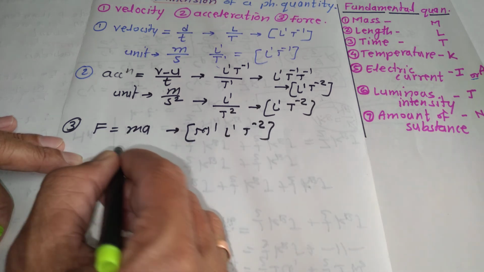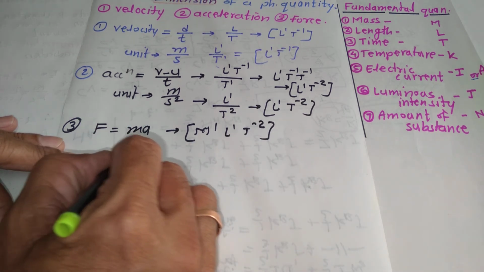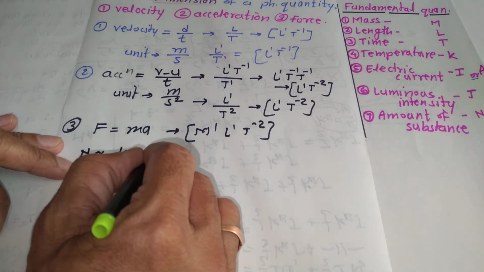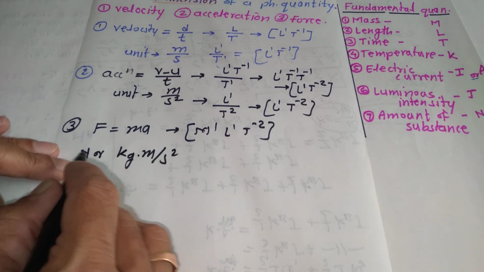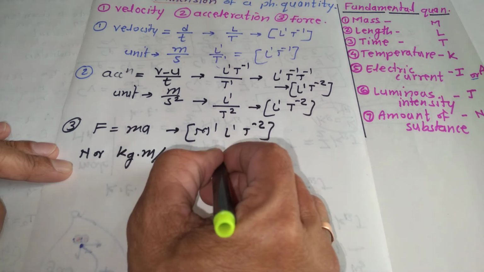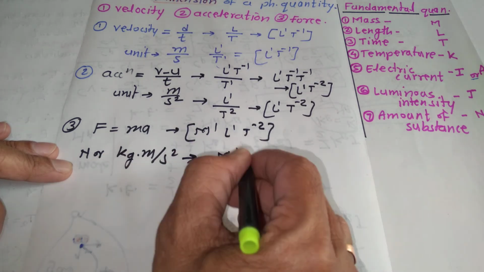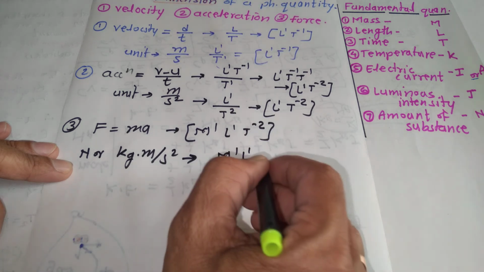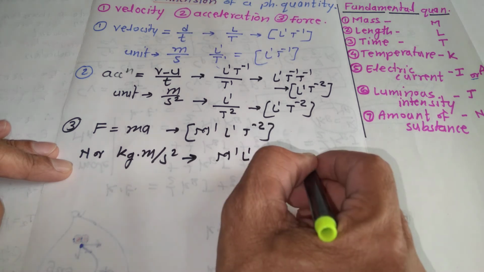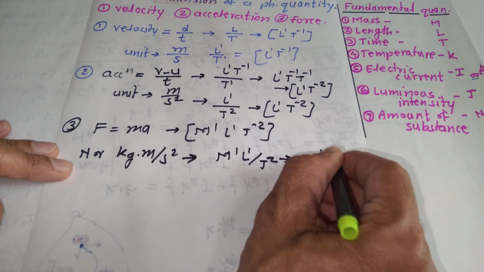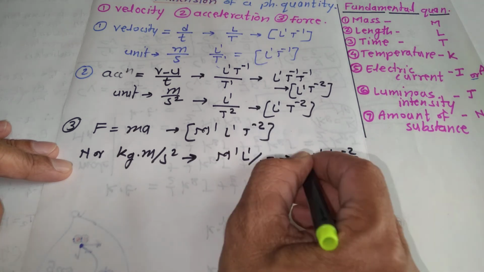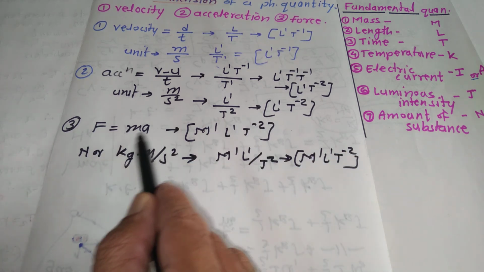If you don't know the formula, at least you must know the unit. The unit of force is Newton, or alternatively kilogram meter per second square. So how to prepare the dimension with the help of unit? Kilogram means mass raised to 1, meter means length raised to 1, upon second square means upon T raised to 2. In total it can be written as M raised to 1, L raised to 1 and T raised to minus 2, shifted to the numerator. So this is how, not simply with the help of formula, but with the help of unit as well, you can prepare the dimension.